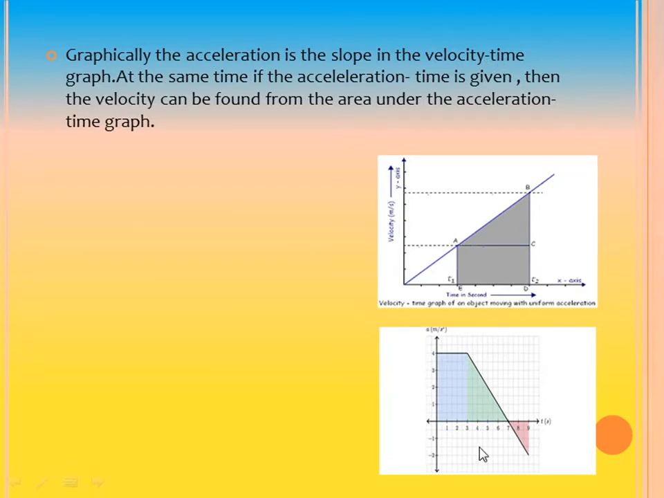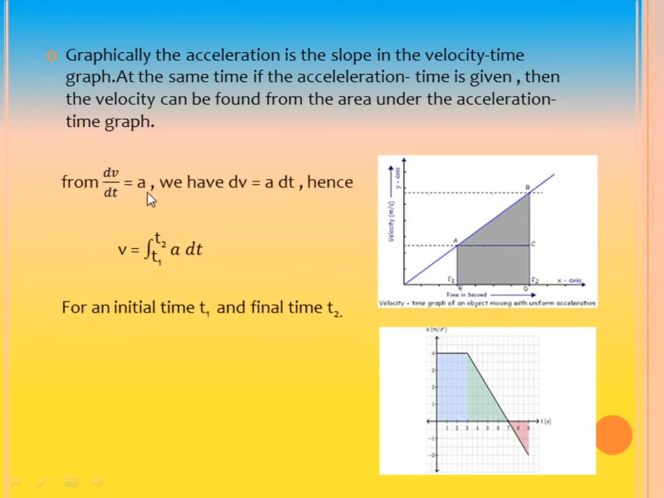And this is the graph for acceleration time. If it is given, then how do you find out the velocity? Velocity can be found from the area under the acceleration time graph. Let us learn its expressions. From dv by dt is equal to a, you know that dv is equal to a into dt. And to calculate as a whole, we have to integrate. So integral t1 to t2 a into dt, if we integrate from the initial time t1 to the final time t2.